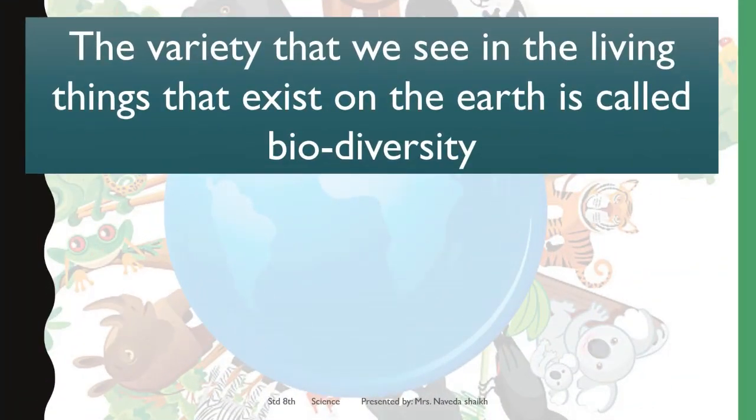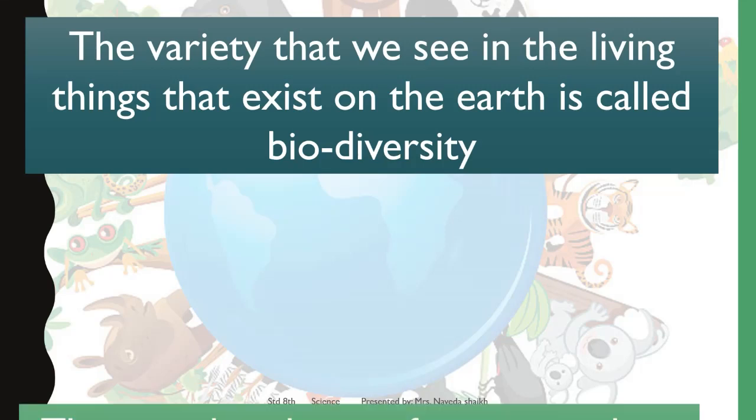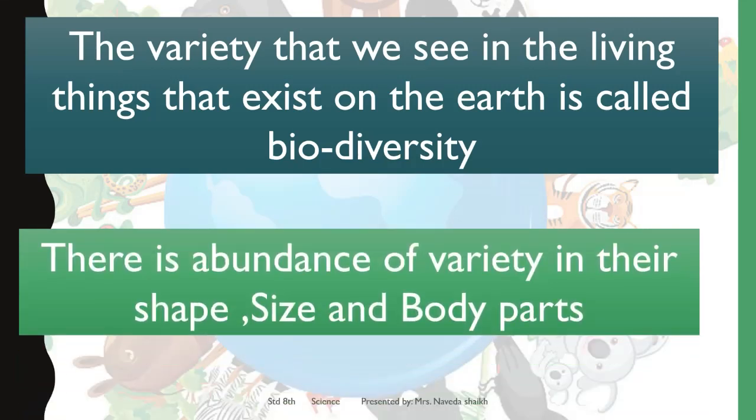The variety that we see in the living things that exist on the earth is called biodiversity. This is a very simple statement that if you just read, you will come to know what exactly the name biodiversity means. Like in the previous picture, you saw different types of animals and plants. There is an abundance of variety in their shape, size and body parts.